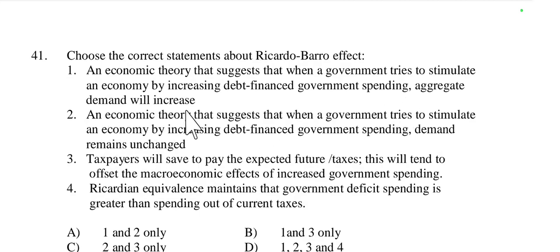Analyzing the first statement, Ricardian equivalence posits that when a government increases spending by borrowing, or debt financing, rational consumers anticipate future tax increases to repay the debt. As a result, they increase their saving to prepare for the future taxes, which offsets the increase in aggregate demand that the government spending might have created.